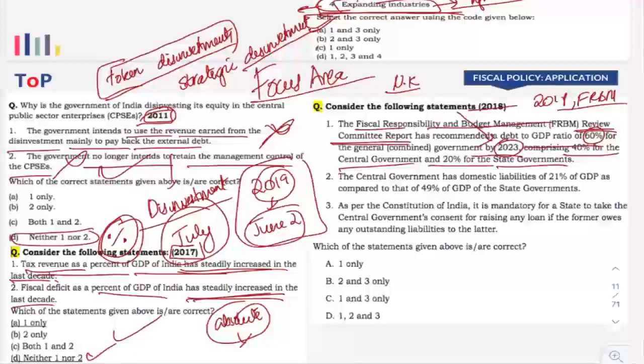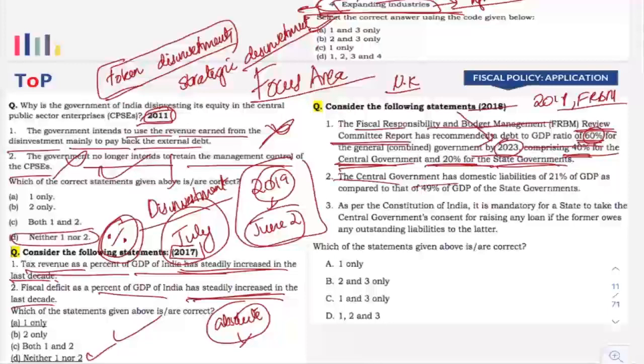Clear? So here it is correct because it is 60%, 40 for the central government and 20 for the state government. There is nothing wrong in this particular statement given here. But don't get confused. Don't have that particular doubt. Okay, so that is there.